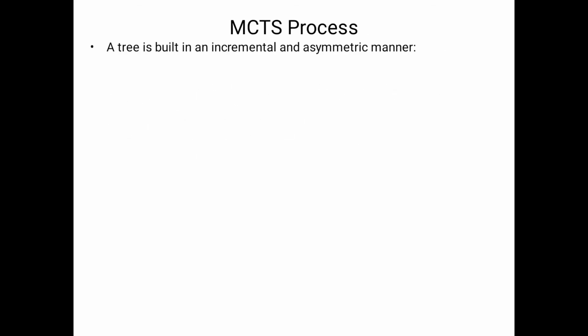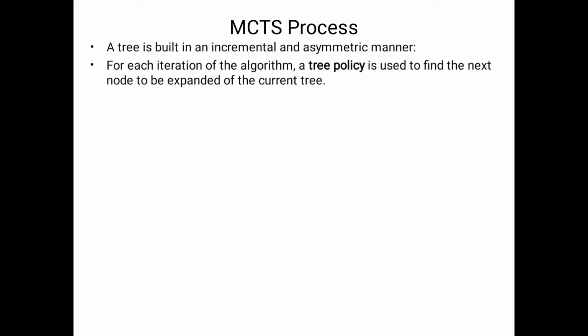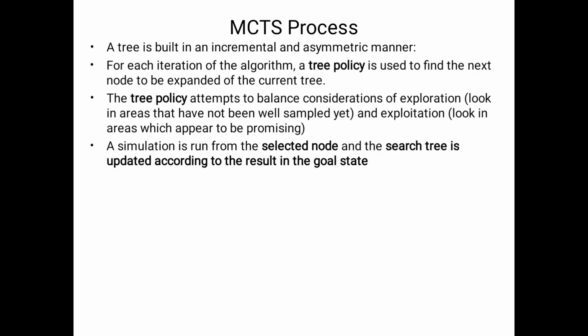Now we will see the process of how we construct the tree. Here a tree is built in an incremental and asymmetric manner. What is the tree policy? It is used to find the next node of the current node to be expanded. Here one simulation is run for the selected node, and the search tree is updated according to the result.